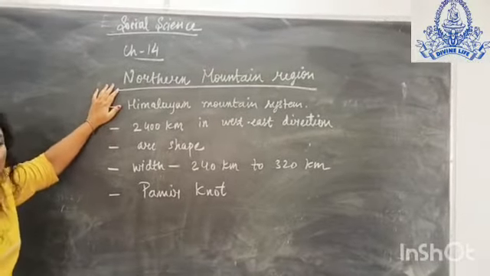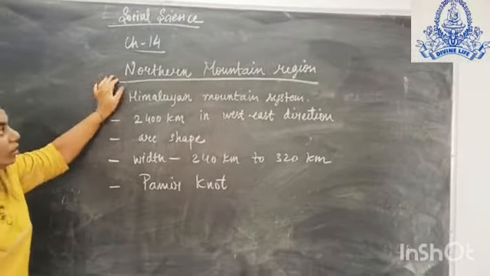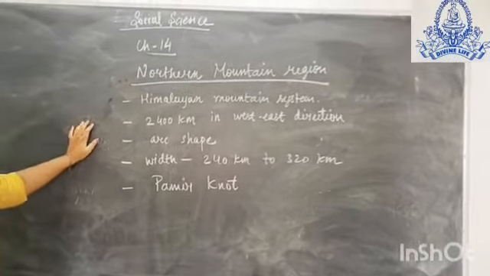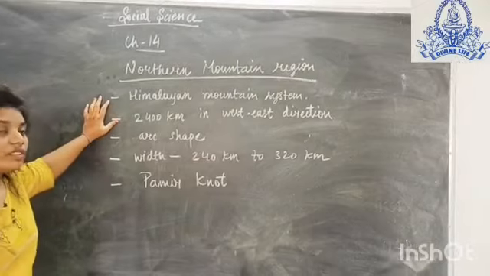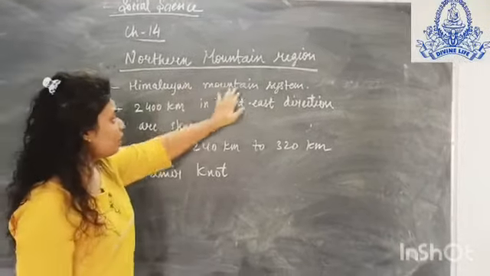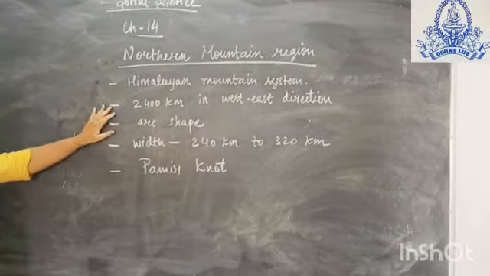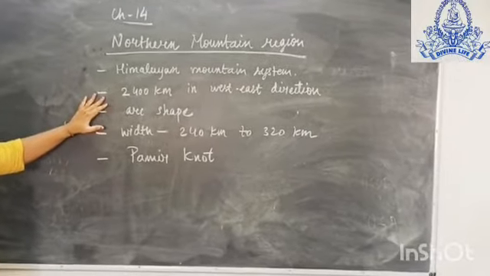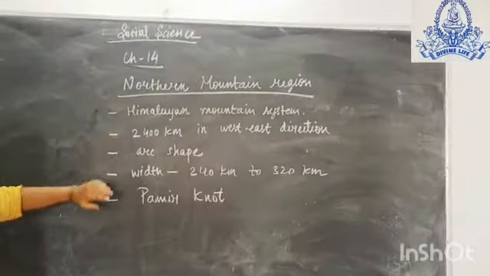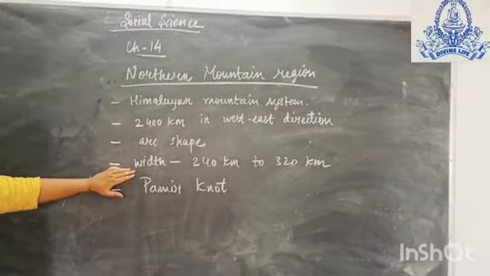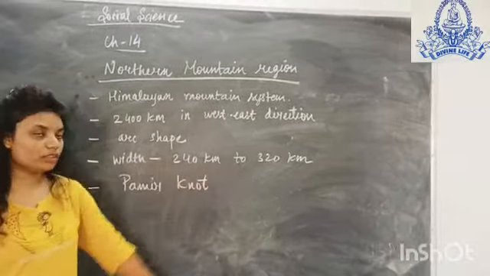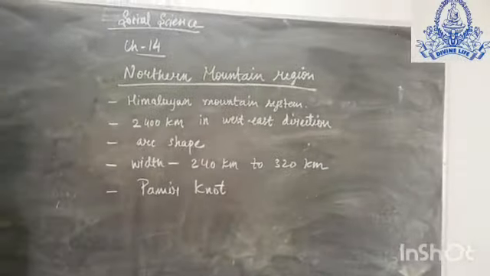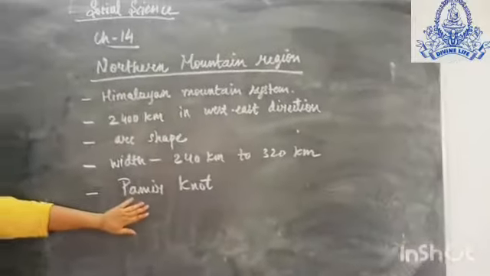Now we'll talk about the first physiographic division, that is northern mountain region. Here are some important points to remember. First, northern mountain region is also known as Himalayan mountain system. It's spread about 2400 km in west-east direction. It has arc shape. Next, its width is about 240 km to 320 km. And this mountain region is also known as Pamir Mountain.